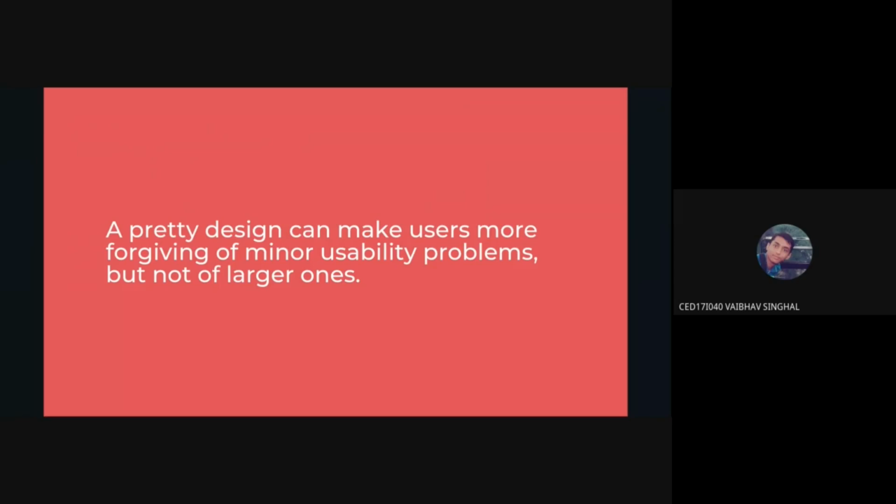So a pretty design can make users more forgiving of minor usability problems, but not of the larger ones. Like how I told you about that rear glass, those are minor usability problems. People are still ready to stay with it. What this law means is that a less usable design can be perceived as more usable just by having pretty aesthetics. But that does not mean that just because you have aesthetics, you can have a great product. It's just to a certain limit.